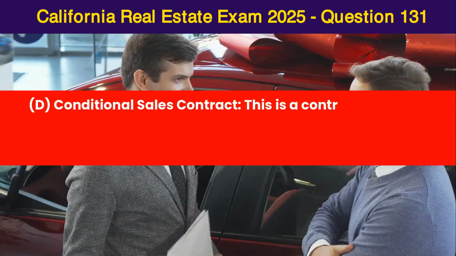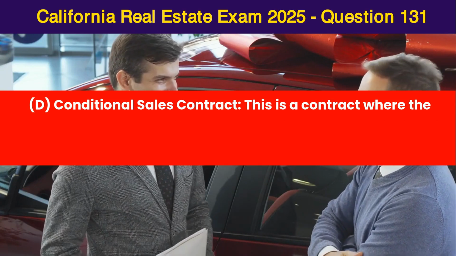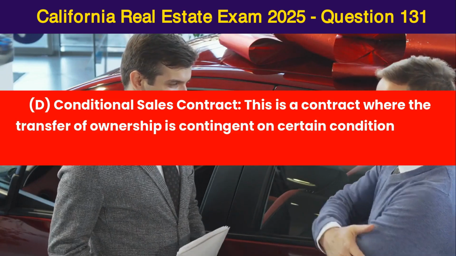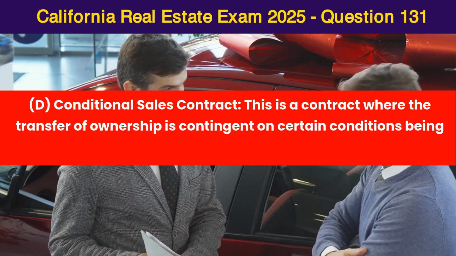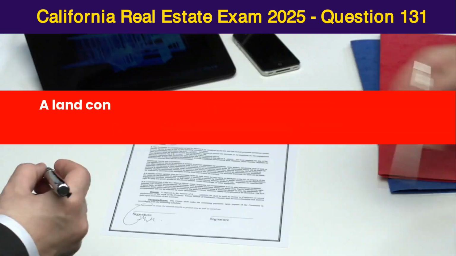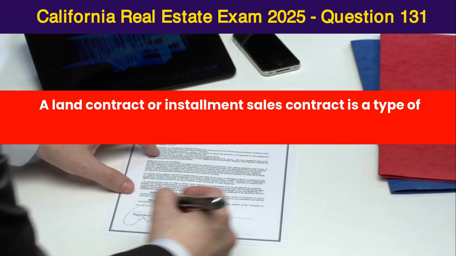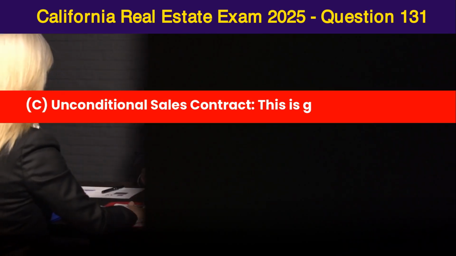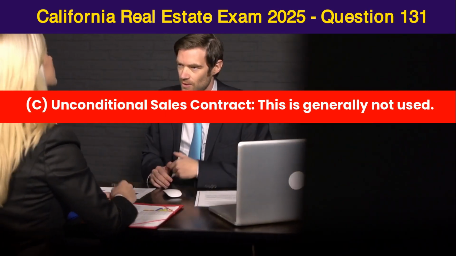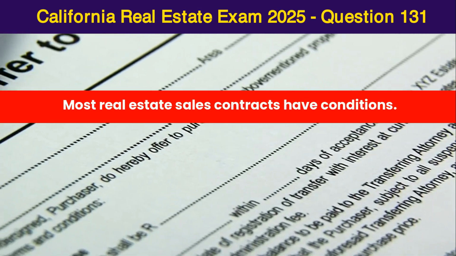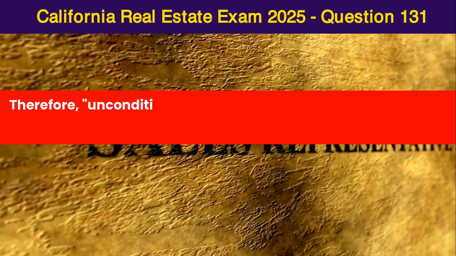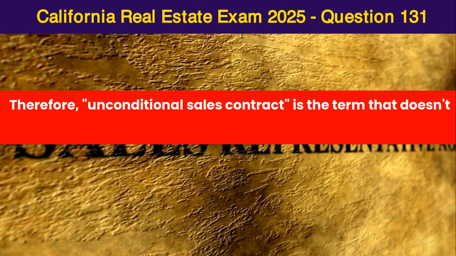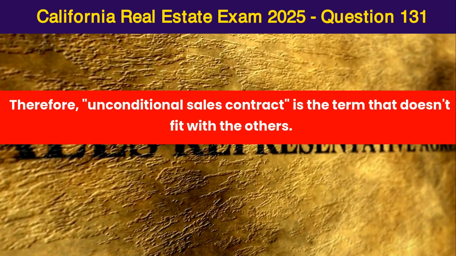D. Conditional sales contract. This is a contract where the transfer of ownership is contingent on certain conditions being met, like full payment. A land contract or installment sales contract is a type of conditional sales contract. C. Unconditional sales contract. This is generally not used. Most real estate sales contracts have conditions. Therefore, unconditional sales contract is the term that doesn't fit with the others.